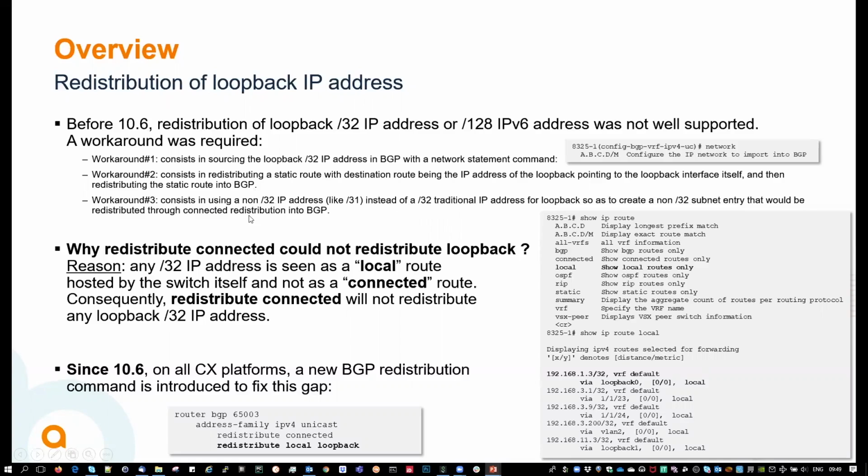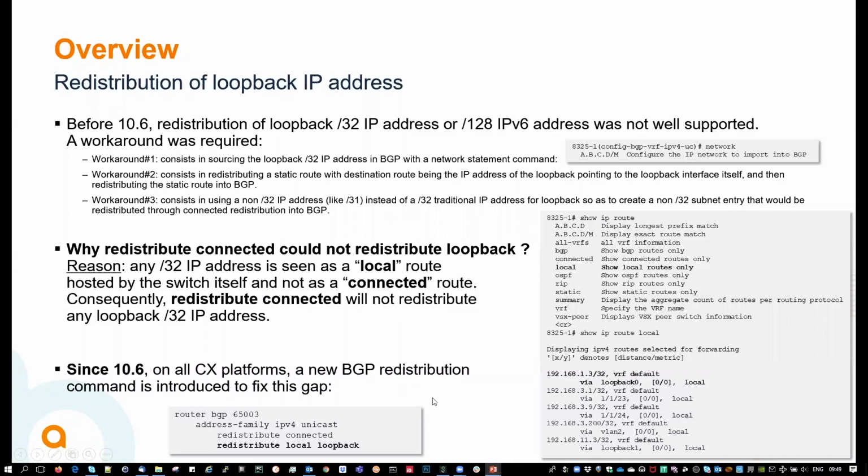So why was that? The connected redistribution was not redistributing the loopback, because any /32 coming is seen as a type local. So if you do a show IP route, local, you will see local. All the /32 are seen as local. So that's why that local was not redistributed through the connected command.